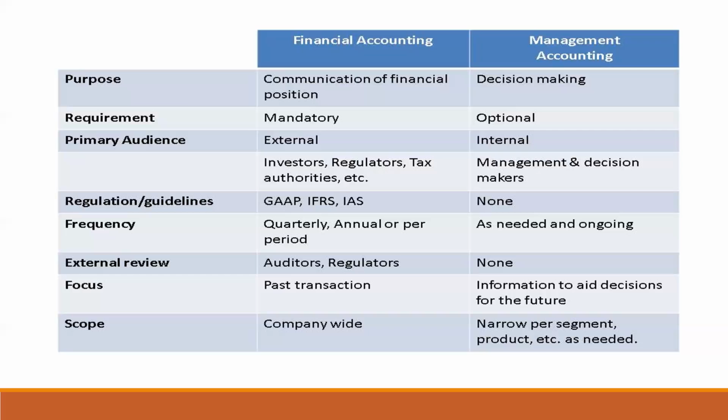The frequency of producing statements for financial accounting is quarterly, annually, or per period, whereas the frequency of management accounting statements is as needed and ongoing. External review for financial accounting is by auditors and regulators. External review for management accounting is none. The focus of financial accounting is past transactions, whereas the focus of management accounting is information to aid decisions for the future. The scope of financial accounting is company-wide, whereas the scope for management accounting is narrow, per segment, product, etc., as needed.